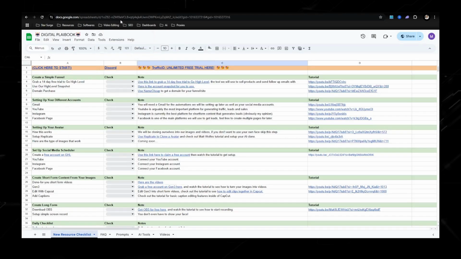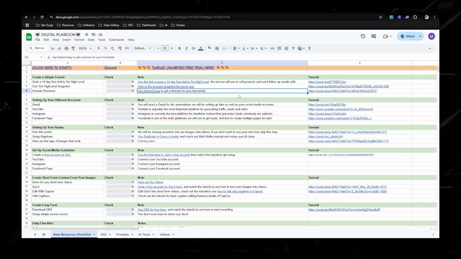So let's just go ahead and go back to the digital playbook to make sure that we are staying on task. We have that. Then we need to purchase our domain because we need a domain so we can send someone to the link. Like my domain is digitalplaybook.com. If you want to do something in makeup, it could be foundationbeauty.com. Whatever you want. Domain's $11 for the year. Pretty cheap.